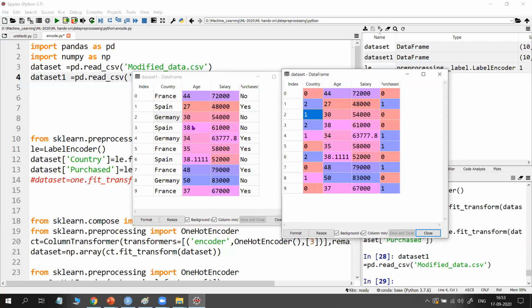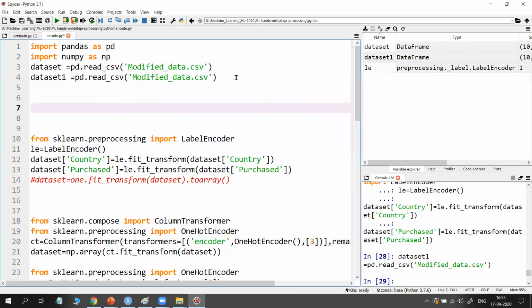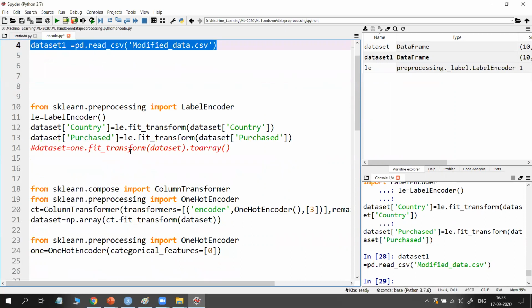Okay, no need to worry about that. Similarly for S and N: N comes first, N with 0 and S with 1. This is the label encoding. My original data set is the data set 1 variable. So this is one method to encode your data set.